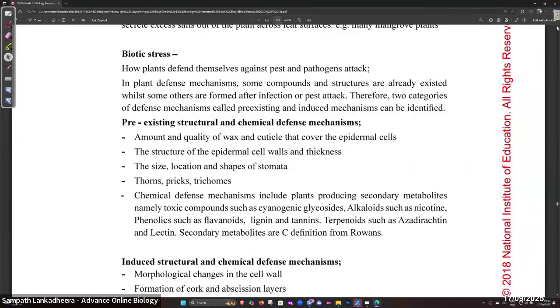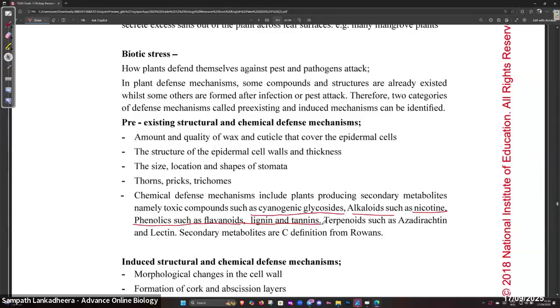Look at this. Pre-existing: amount and quality of the wax and the cuticle covering the epidermis; structure of the epidermis, cell walls and thickness; size, location and shape of stomata; thorns, prickles and trichomes. Now this chemical part is more important. I mentioned that long list of chemicals such as cyanogenic glucosides, alkaloids such as nicotine, phenolics such as flavonoids, lignin and tannins.